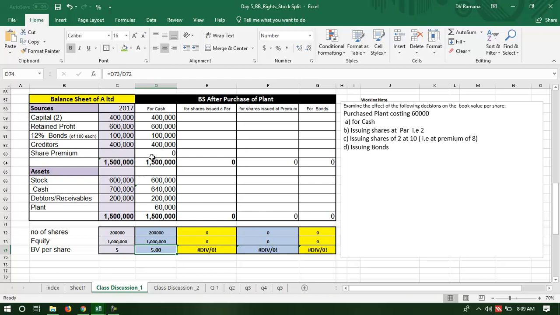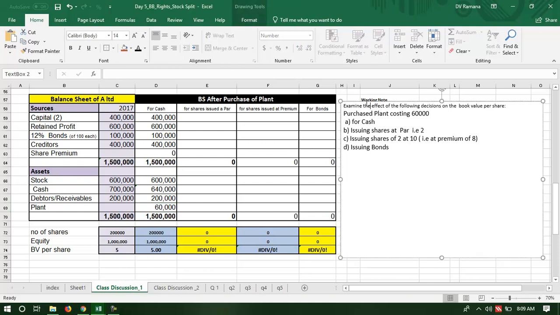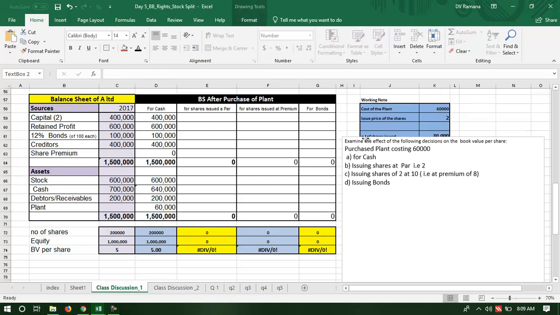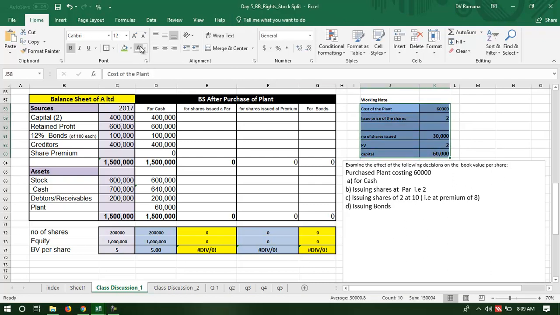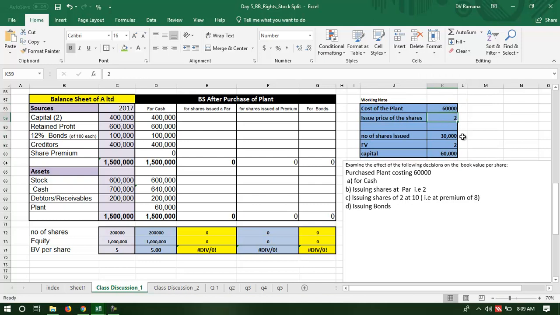But if the same asset, that is plant, is purchased by issuing shares, and that too at par, then let us see what happens. If the shares are issued at par, we are acquiring an asset worth 60,000 and issuing shares at 2.